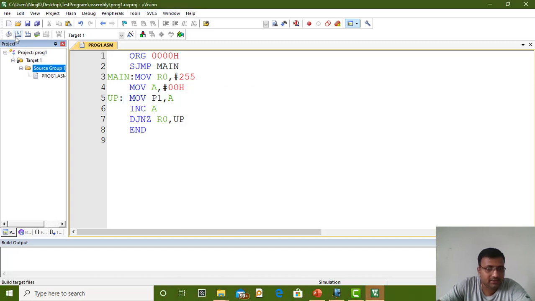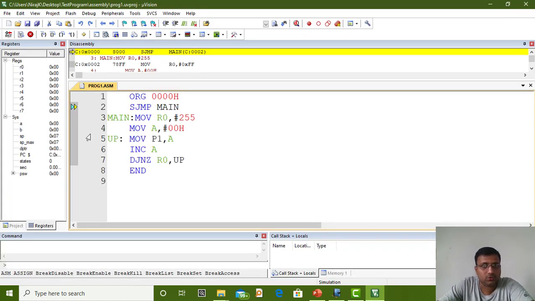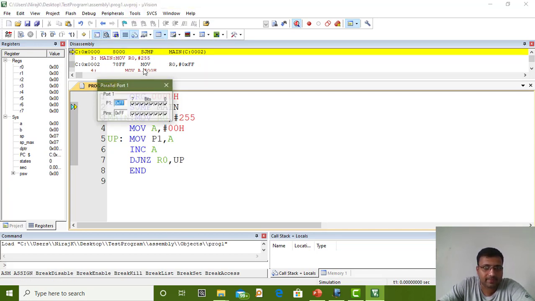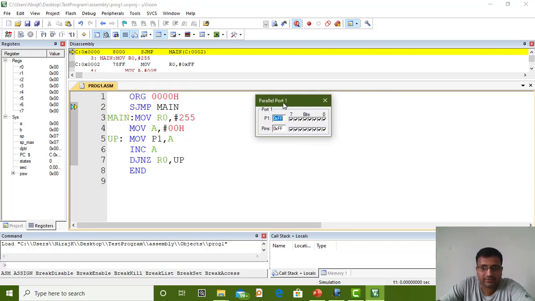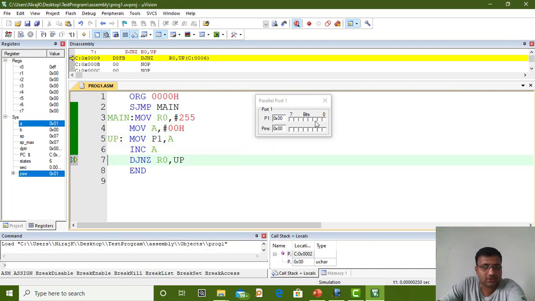Okay, compile it. Once you compile, if errors and warnings are there, they will be displayed here: 0 errors, 0 warnings. So I can debug and test whether it's going to send the data to Port 1 or not. I'm going to take A here and I'm going to take Port 1. So go to Peripherals and select Port 1. Okay, both the things I have selected. I'll press F11 to step execute. The very first value is 00, so 00 has been sent.